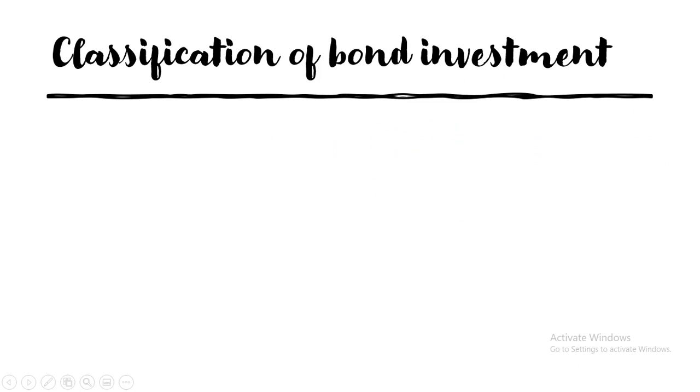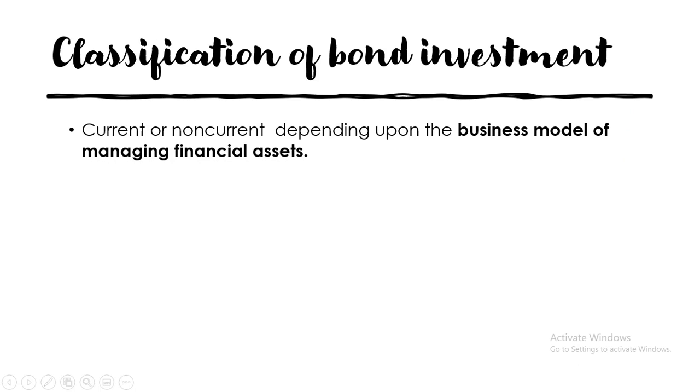Now, for the classification of bond investment, they are classified as either current or non-current depending upon the business model of managing financial assets. So, kumbaga, depending upon the purpose of why the company acquired that particular investment.